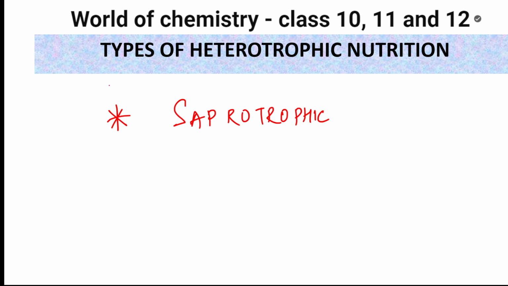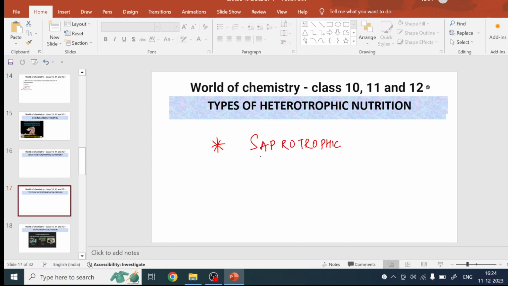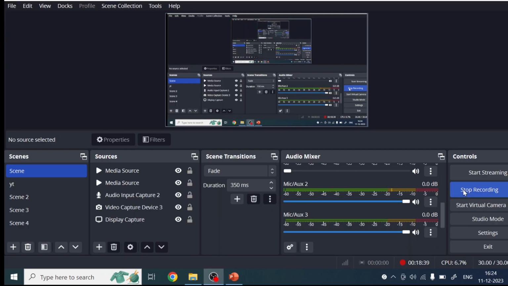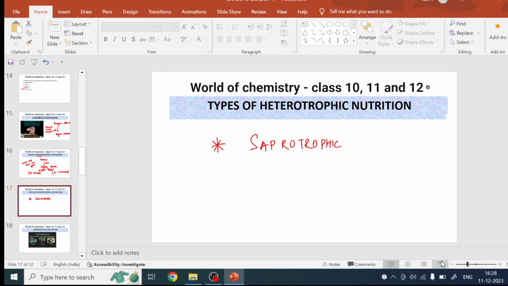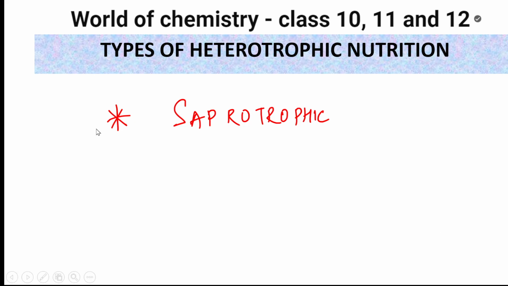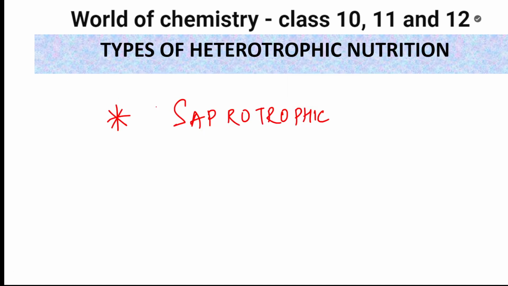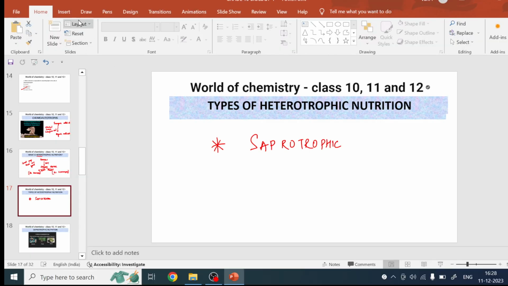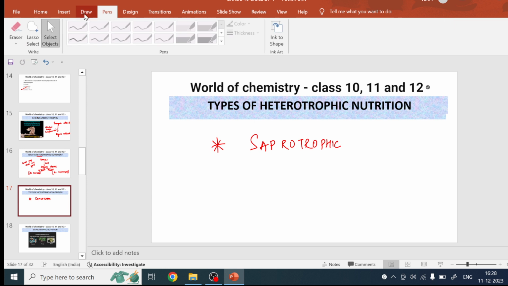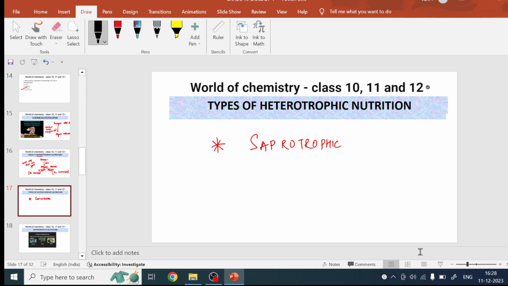One second, students. Hello. All right, so let's come back. I just got a phone call. Sorry for that, students. So what are the different varieties? One is saprotrophic nutrition. Sorry, I'm just going back again. Let me pick my pen. This is a disturbance now. Sorry for that.